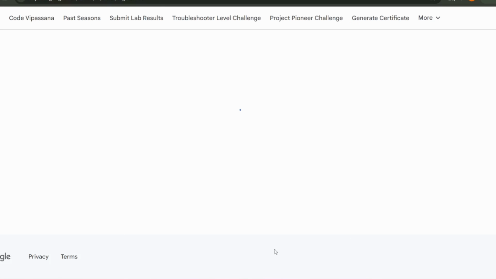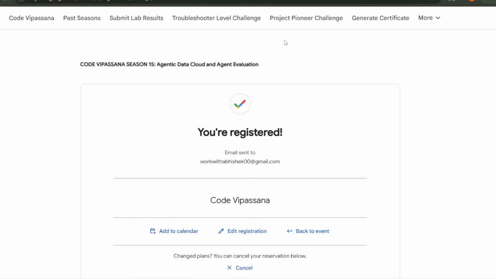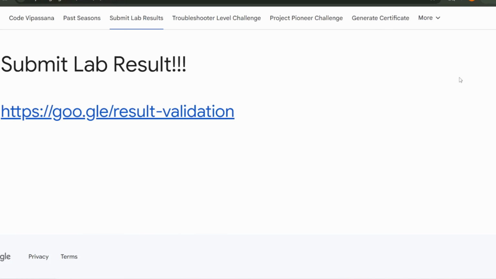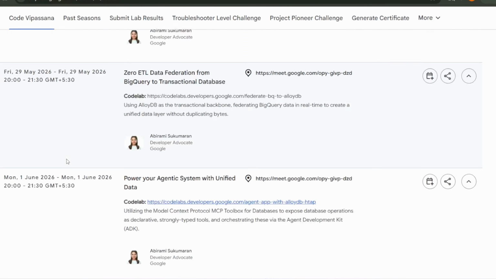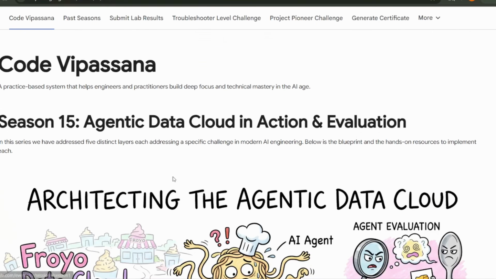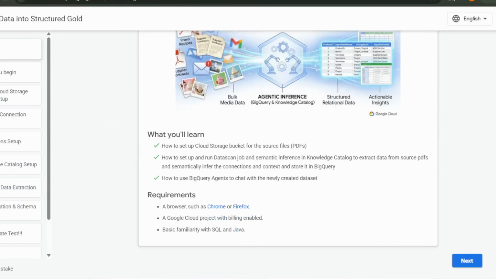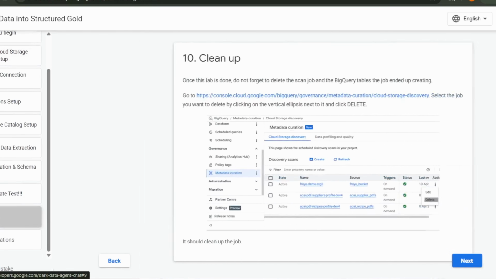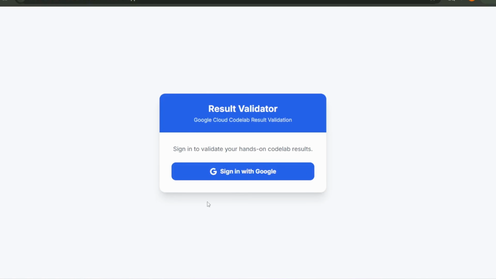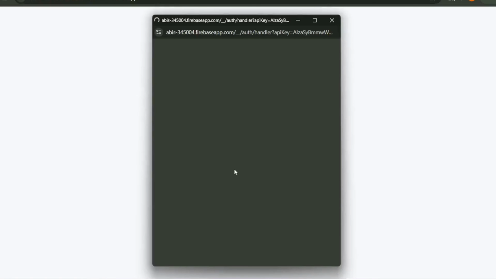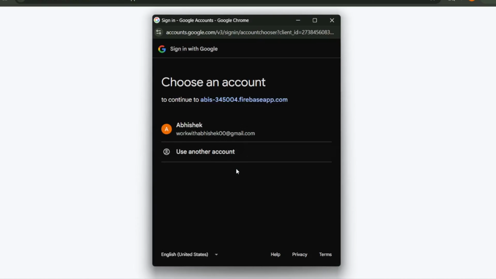You'll get a mail regarding all the updates and how to do the submission. We'll cover that also, in simple words, how to submit the lab results. Let me show you. Whatever labs and sessions they have mentioned over here, you have to open the code lab and read all the contents. Complete all the setup, take the screenshot, and attach it. First of all, come over here and sign in with the same account so that all your data is matched.